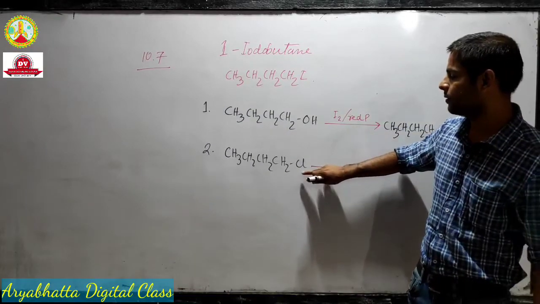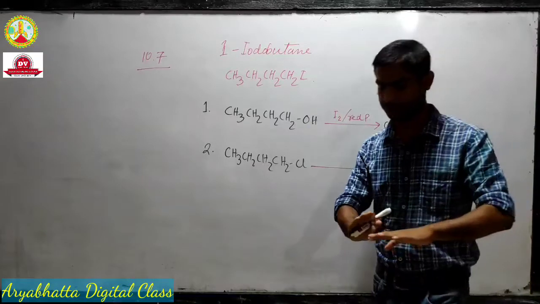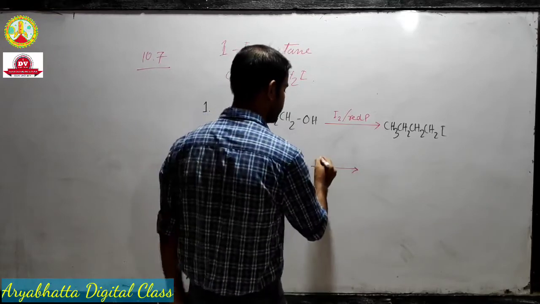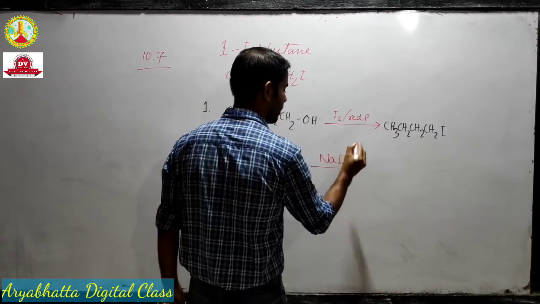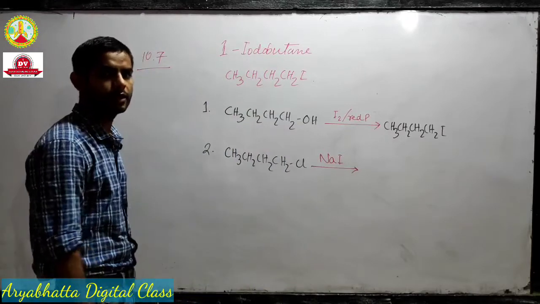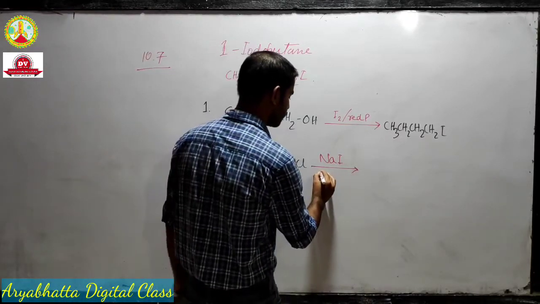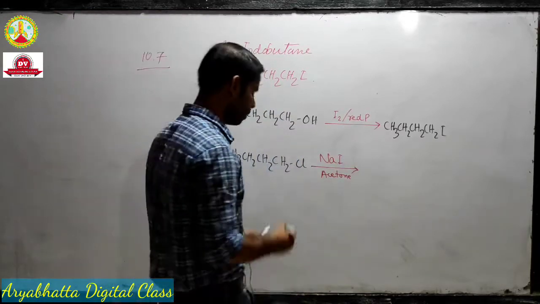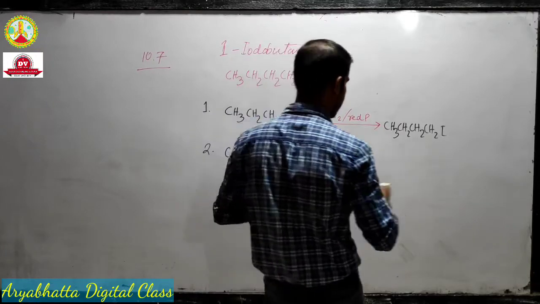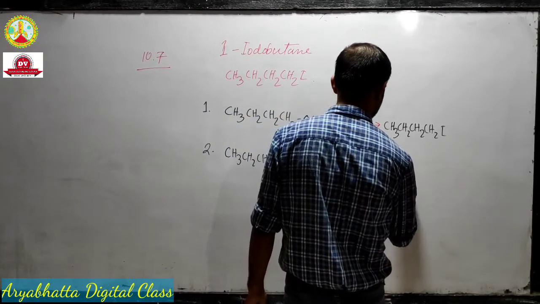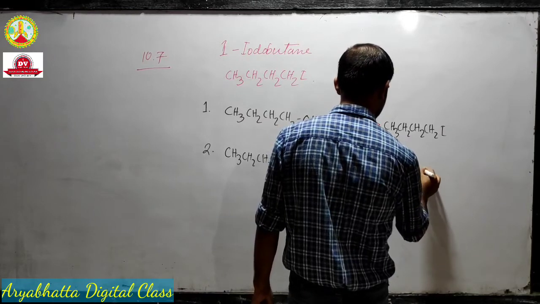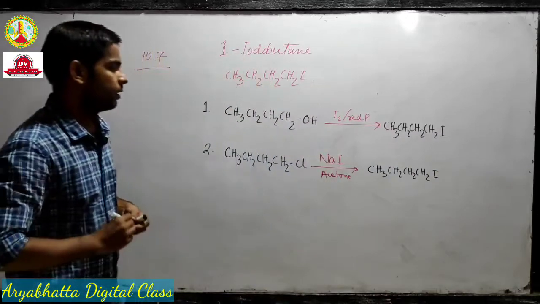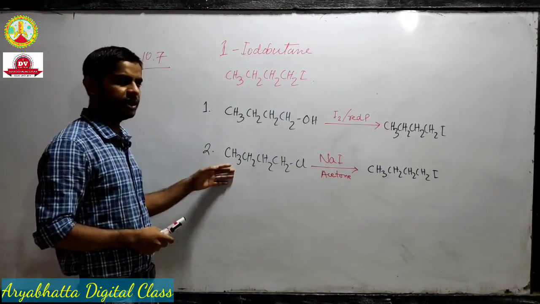So you will see that this is halogen exchange. This is halogen exchange. And how is halogen exchange done? We will take sodium iodide in presence of acetone, and we will get our required product. Now the conversion has been done.